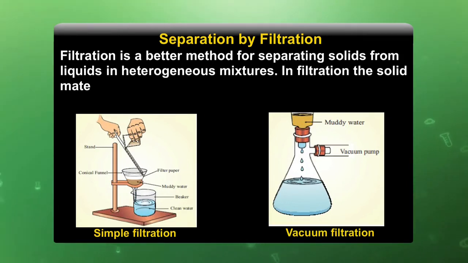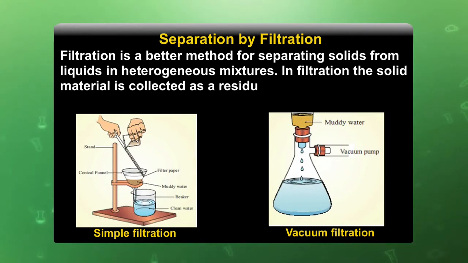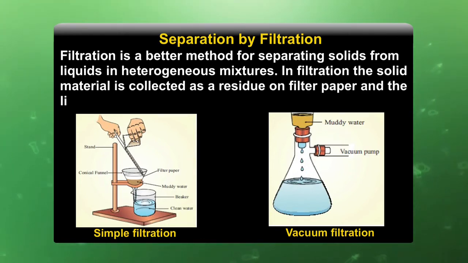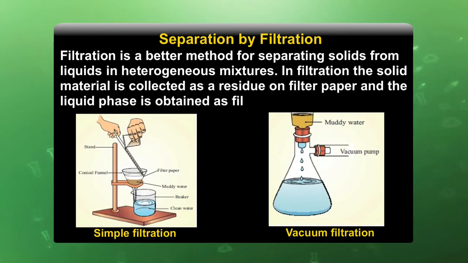In filtration, the solid material is collected as a residue on the filter paper and the liquid phase is obtained as a filtrate, which is indicated in this diagram. Here is also a video, where we will see how this process is carried out.